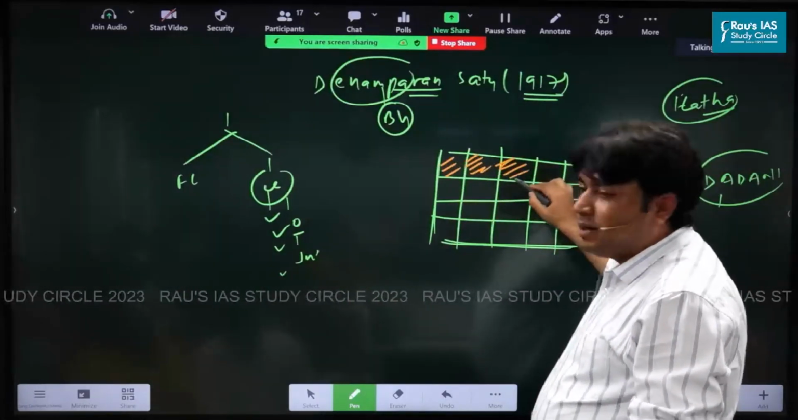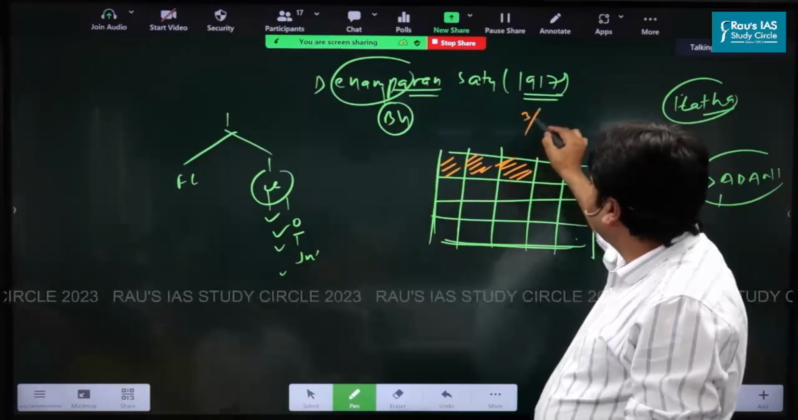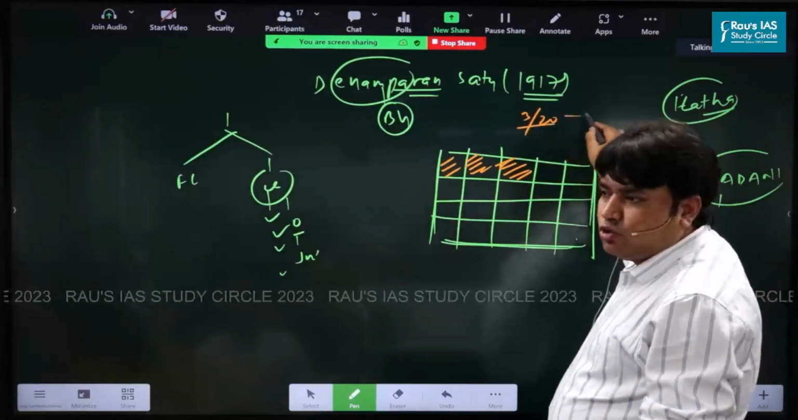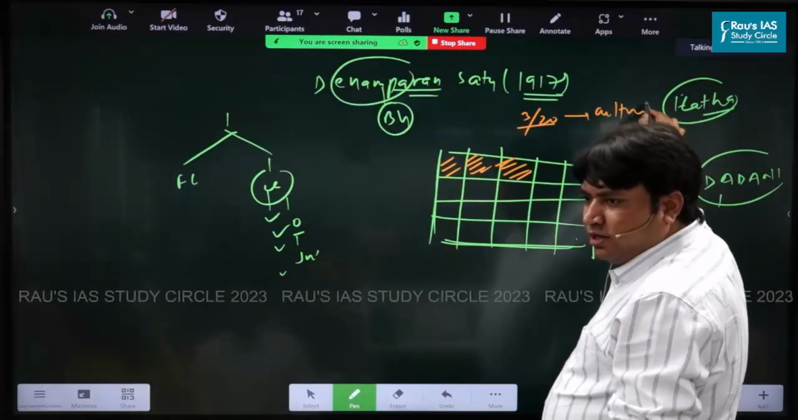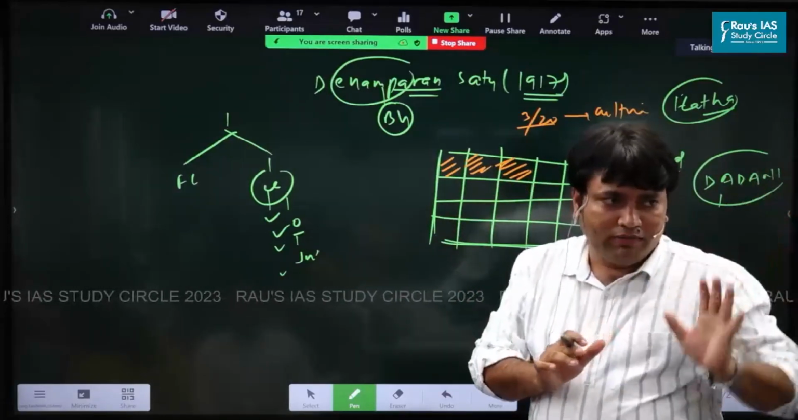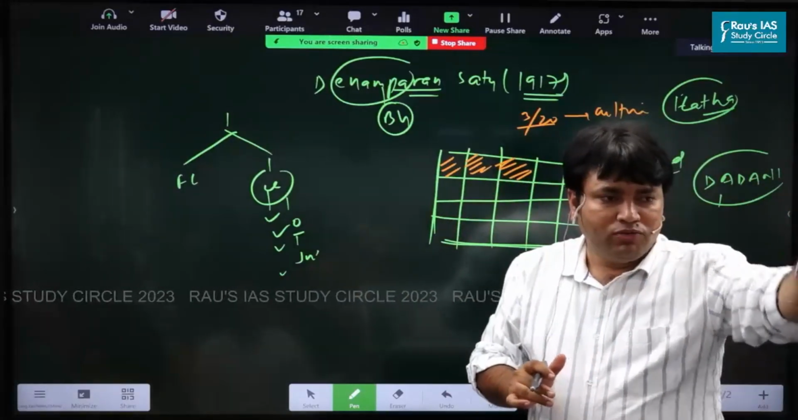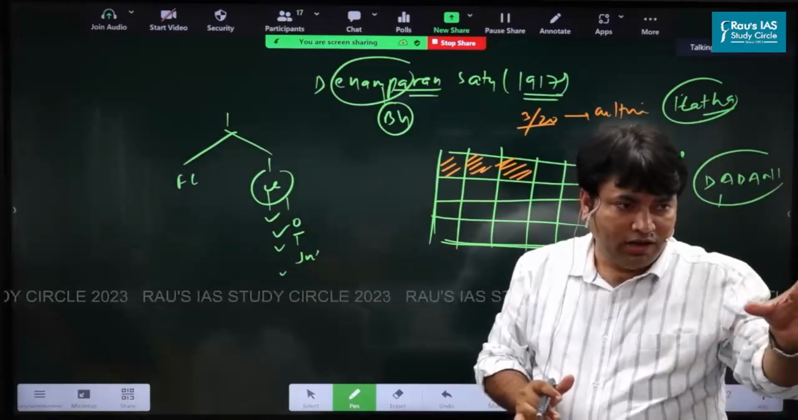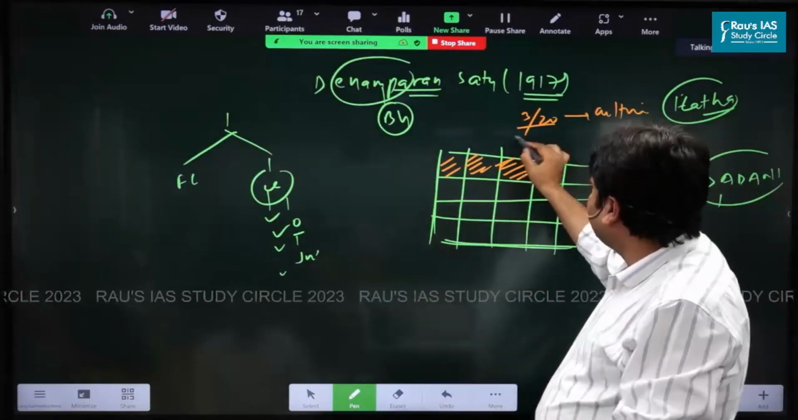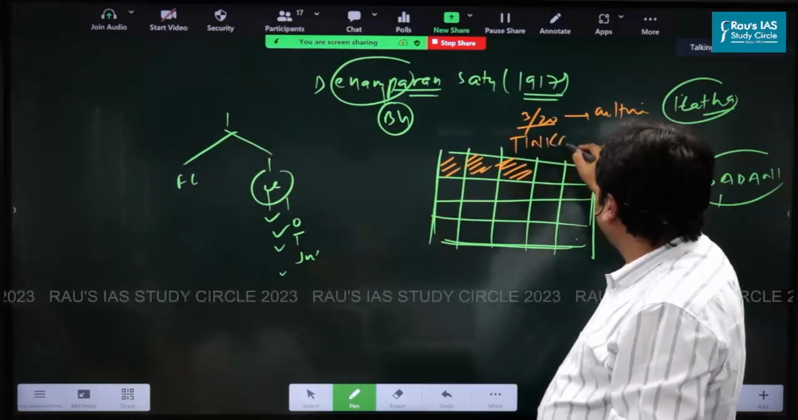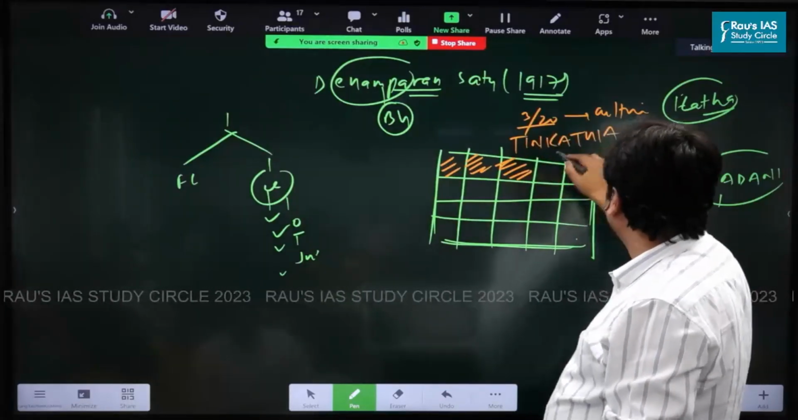3 part of this land. It means 3 upon 20. You will cultivate indigo. 3 out of 20 part you have to cultivate indigo, and we are paying you advance for this, Dadani. This system is called Teen Kathiya system.